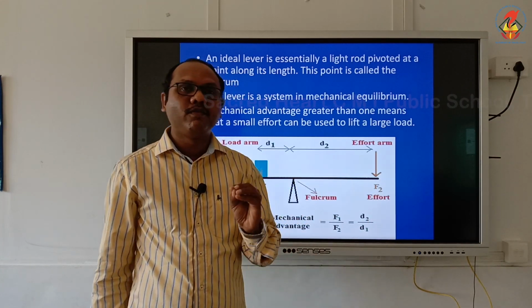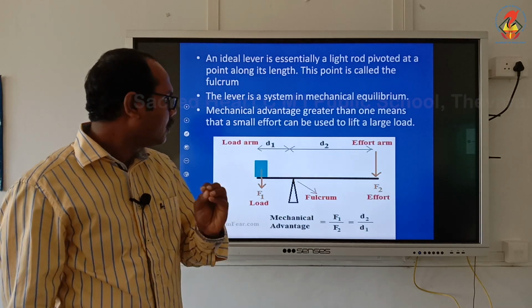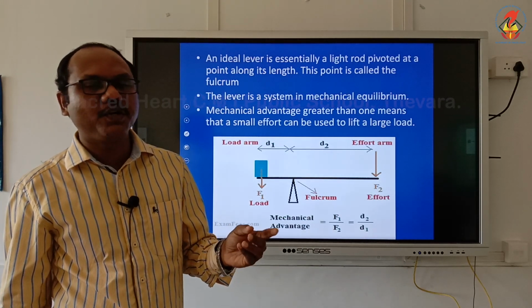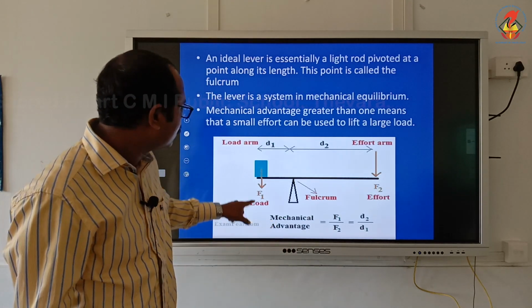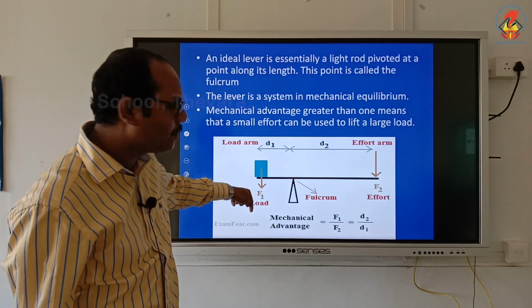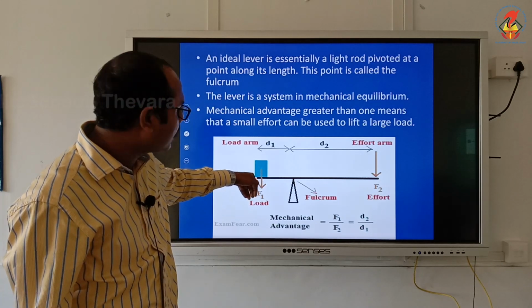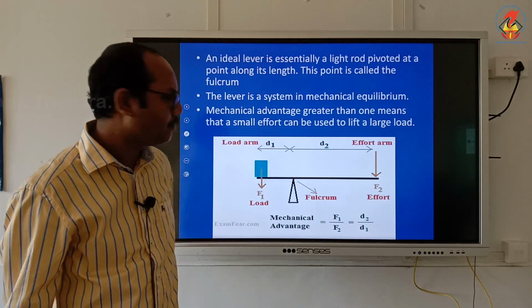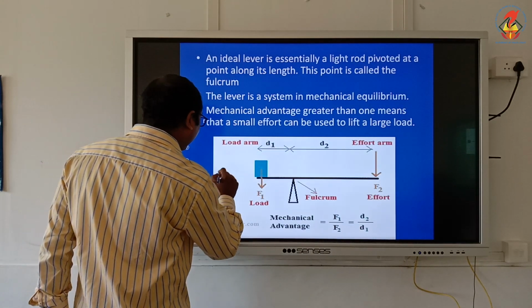Now, for rotational equilibrium, clockwise moment is equal to anti-clockwise moment. When you apply a force here, what is the torque acting on you? F1 into d1. So I will write here F1 into d1.